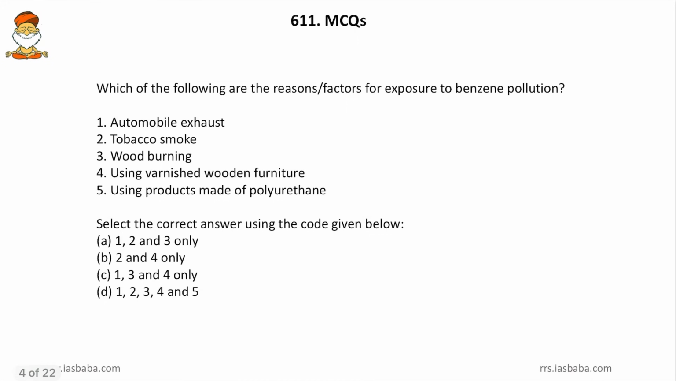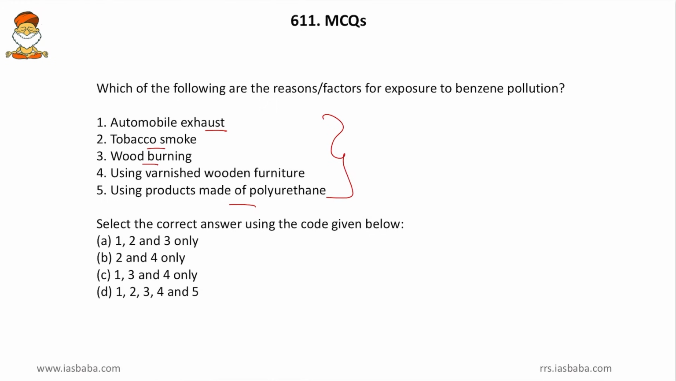Which of the following are the reasons or factors for the exposure to benzene pollution? So which of the following will emit benzene pollution basically? First one, the automobile exhaust, that is the vehicular smoke, then tobacco smoke, then wood burning, then using varnished wooden furniture, then using products made of polyurethane. Friends, here we apply two things. First one is the technical common sense and second is the examiner's perspective.